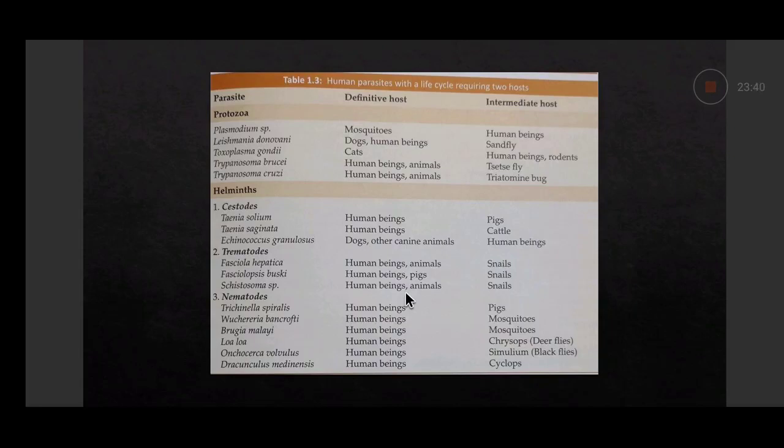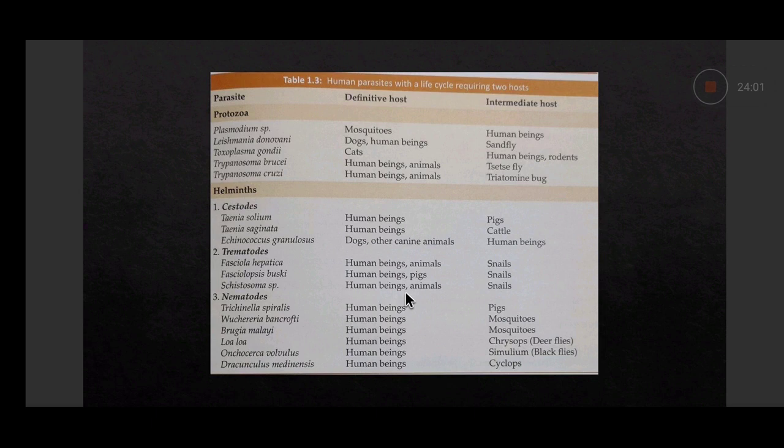Toxoplasma gondii, cats are the definitive host. As I said, this is one exception. Human beings are the intermediate host. Then Trypanosoma brucei, which is a causative agent of sleeping sickness. Humans are the definitive host. Tsetse fly, as we discussed, is an intermediate host.